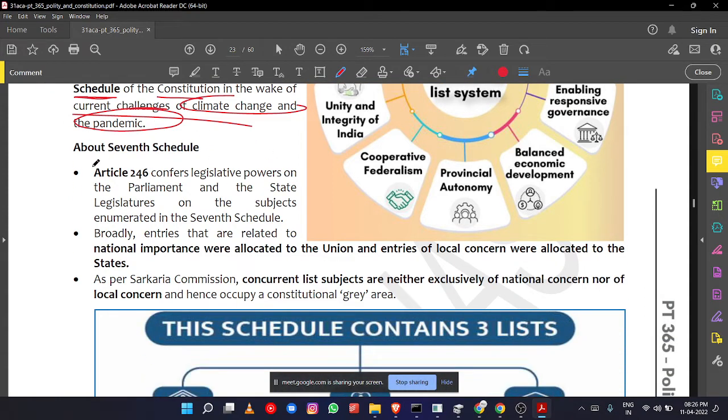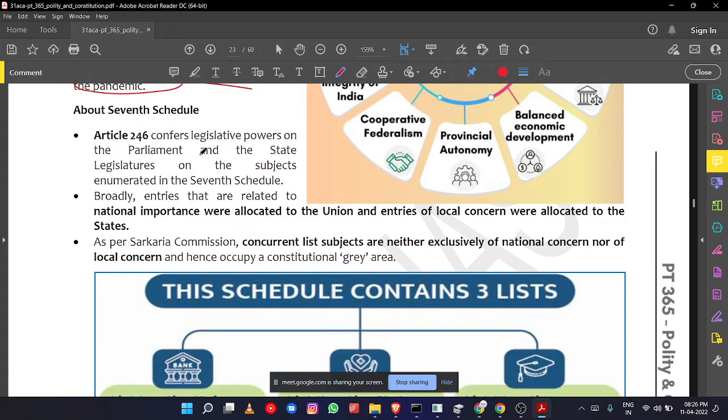Under Article 246 of the Constitution, there is legislative power on the Parliament and state legislature on the subjects enumerated in the 7th Schedule. So there is Lok Sabha plus Rajya Sabha, and the state legislature will be there. On what subjects Lok Sabha and Rajya Sabha have power to pass a law, and on what subjects state governments have to pass a law, that is mentioned in the 7th Schedule. And in certain subjects, both Parliament and state legislature can pass law, that is the concurrent list.